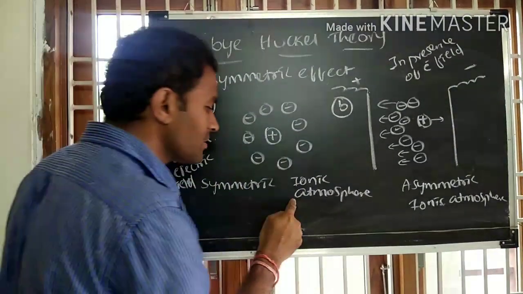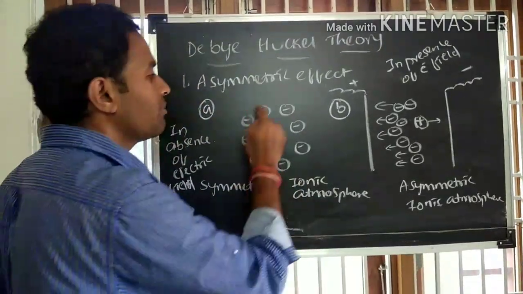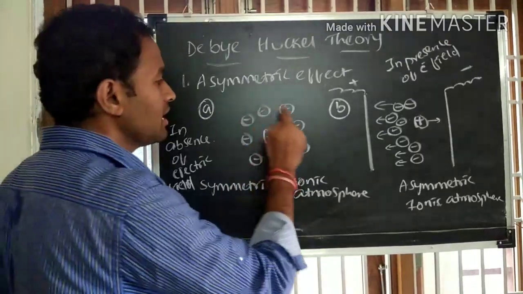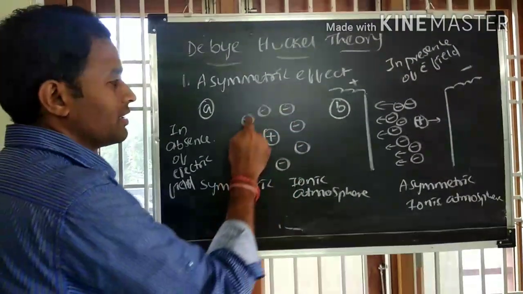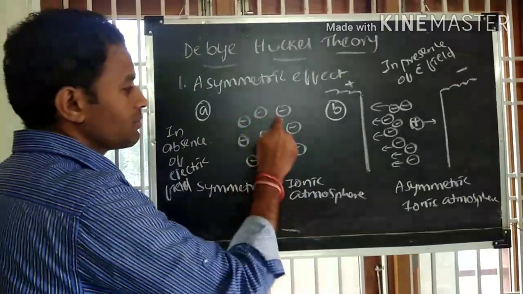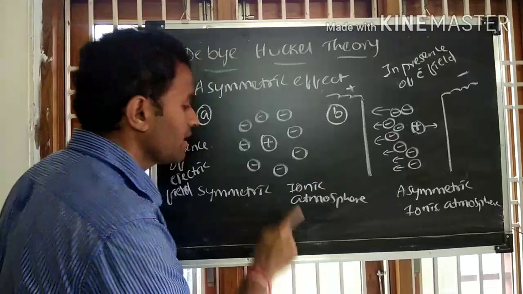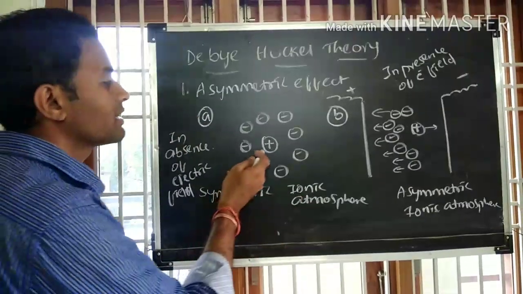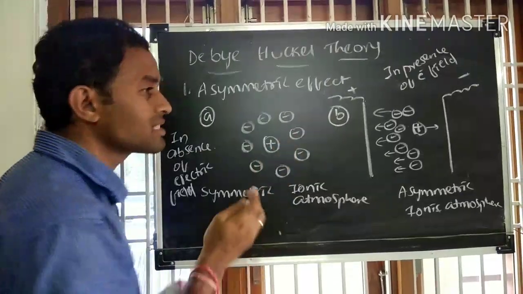Each central ion is surrounded by oppositely charged ions. This is called the ionic atmosphere, which is uniformly distributed in all the directions. Therefore it is called the symmetrical ionic atmosphere. In symmetrical ionic atmosphere, the net attraction between the central ion and the ionic atmosphere is cancelled.